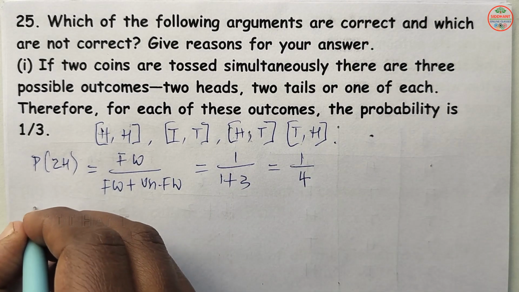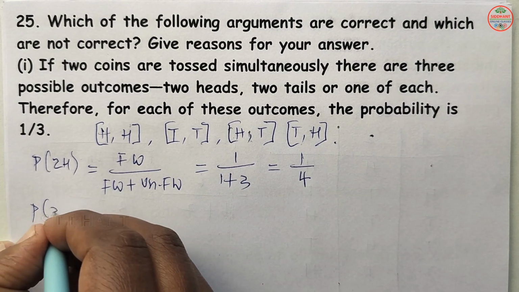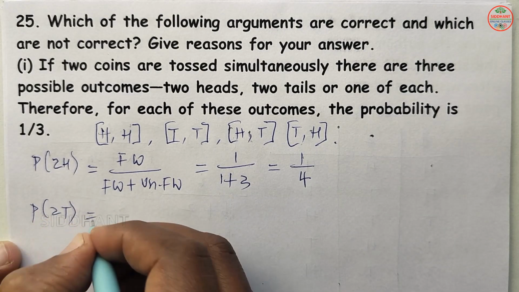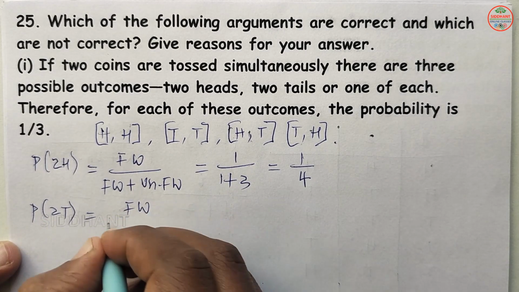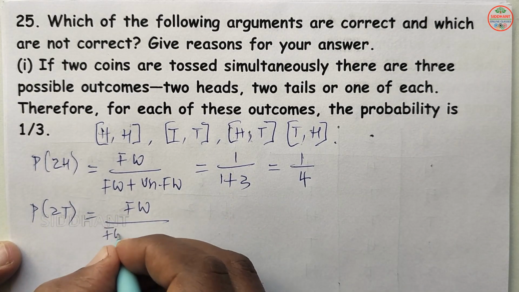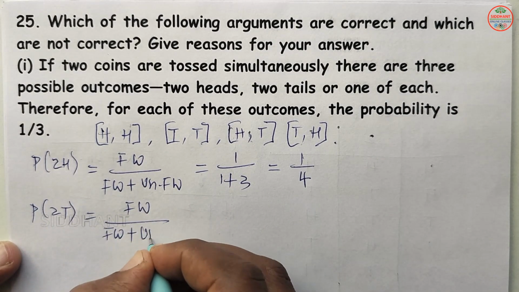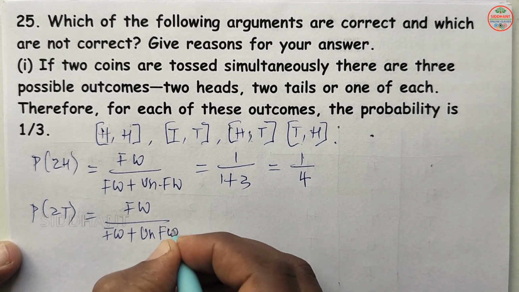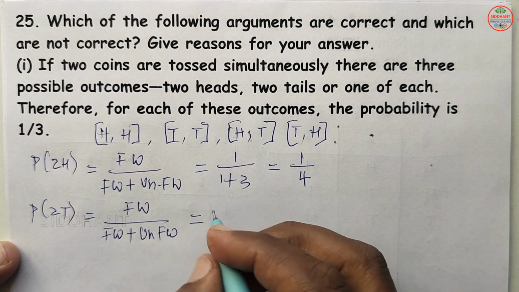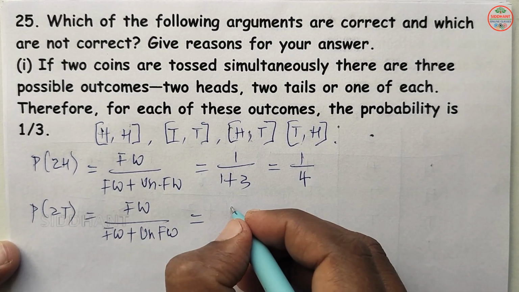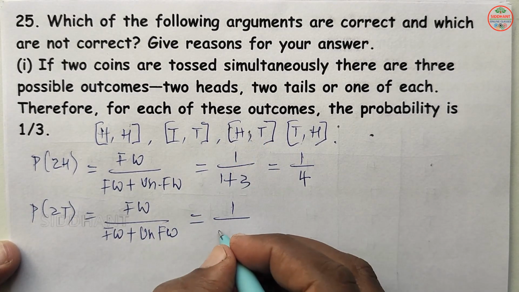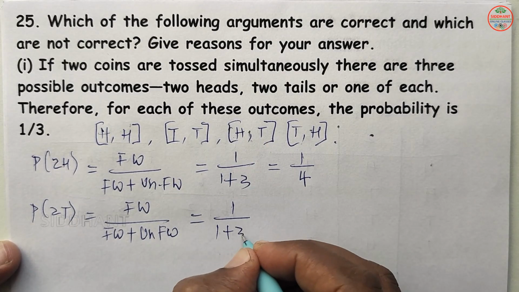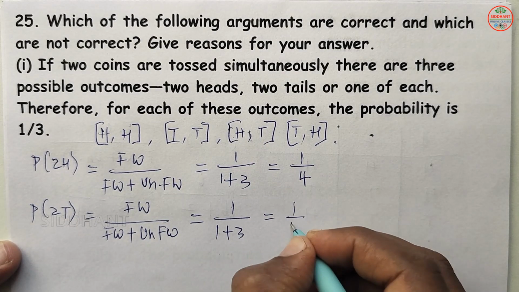If they have asked 2 tails, when you want to take the probability, then same: favorable ways by favorable ways plus unfavorable ways we are going to find out. So then it will be 1 by, how many 2 tails are there? 1 only. So 1 by 1 plus 3 here. So that will be 1 by 4 here.